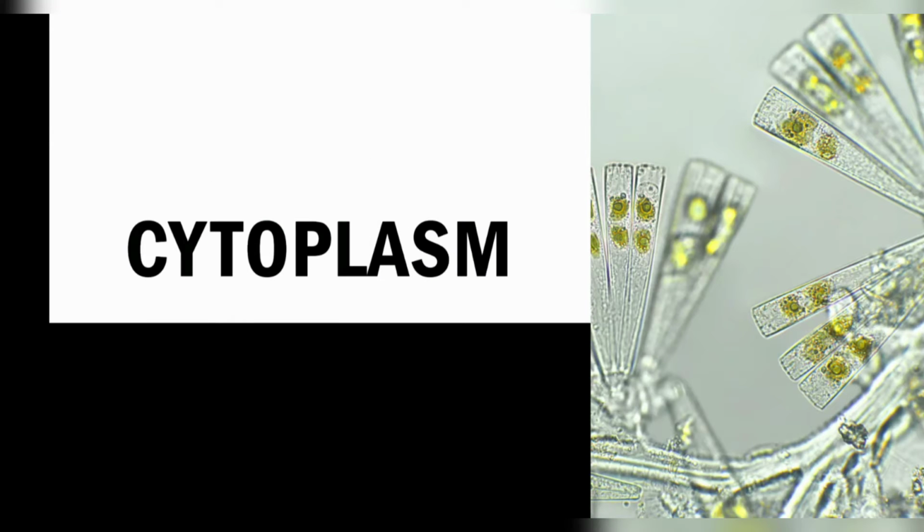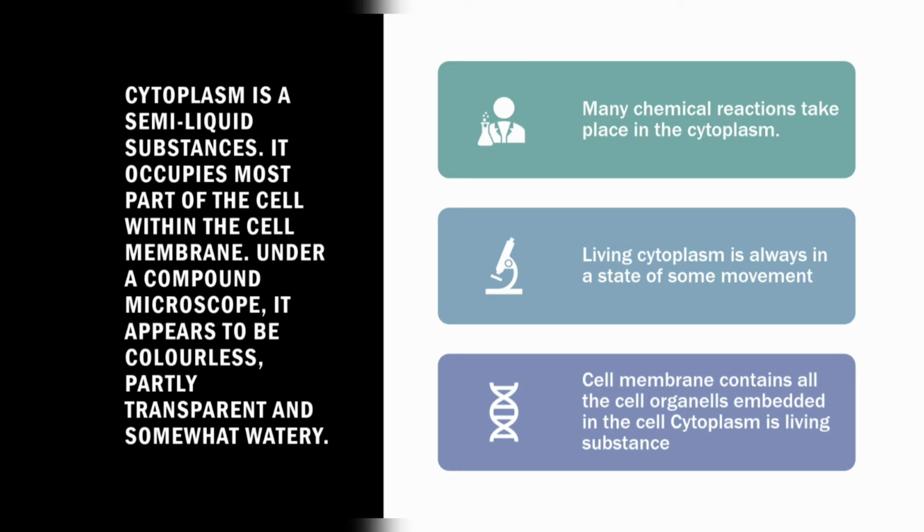So hi guys, as you all know, today we're going to do part 7 of our chapter cell. Today's topic is cytoplasm and nucleus. First we will read about cytoplasm. Cytoplasm, as I told you in the previous videos also, is a semi-liquid which is present between the nucleus and the cell membrane. I just showed you the diagram also, what is nucleus and what is cell membrane, and the fluid present in it is cytoplasm.